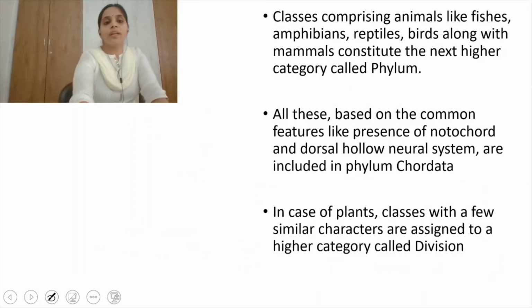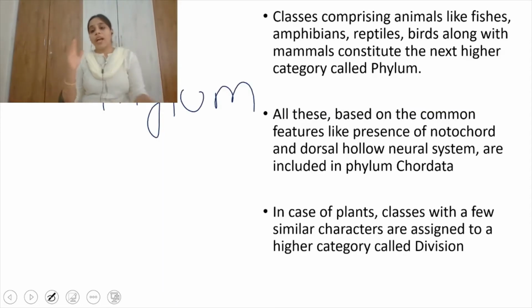The next taxonomical unit is phylum. A phylum contains a group of organisms of different classes. In the previous slide we saw that the orders Primata and Carnivora come under one class called Mammalia.